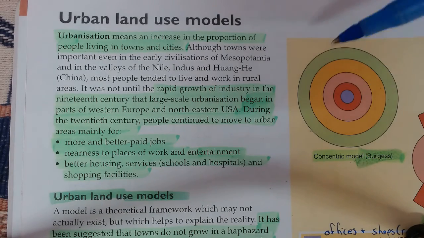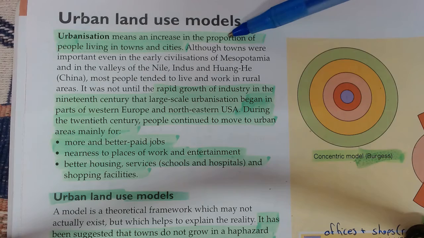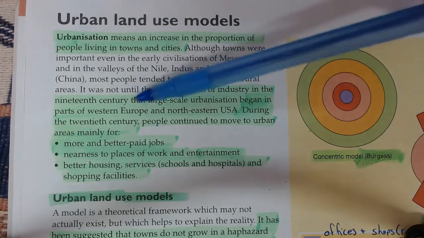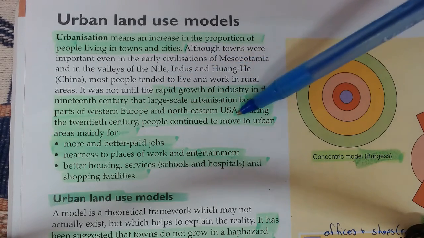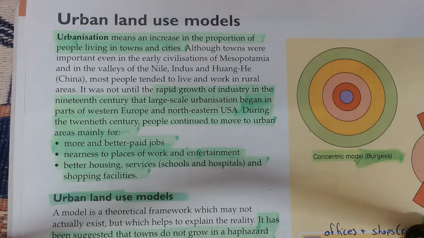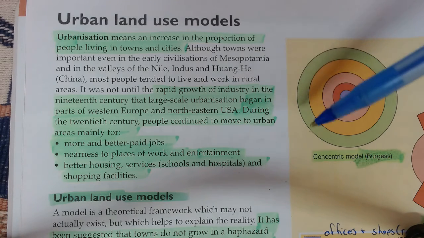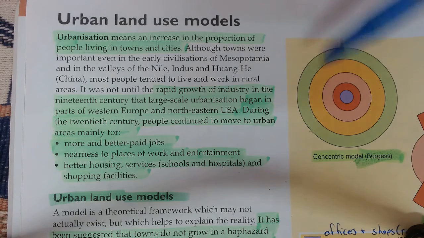So on page 42 of New Wider World, quite a bit to underline and quite a few notes to be made. Another little definition for urbanization there you can highlight. The rapid growth of industry in the 19th century led to large-scale urbanization, especially in Europe and the USA. So when industrialization occurred, when the boom in factories and manufacturing occurred, that's when cities really started to take off. When those factories had jobs available, people would flock to that area, and it grew over time.